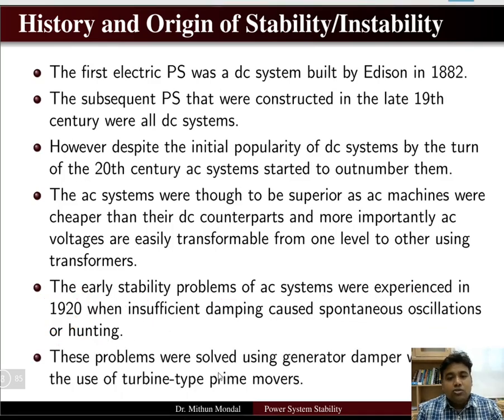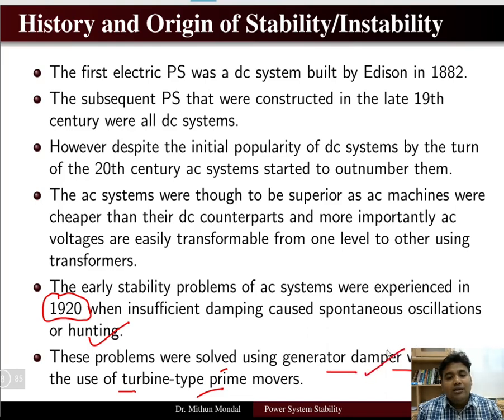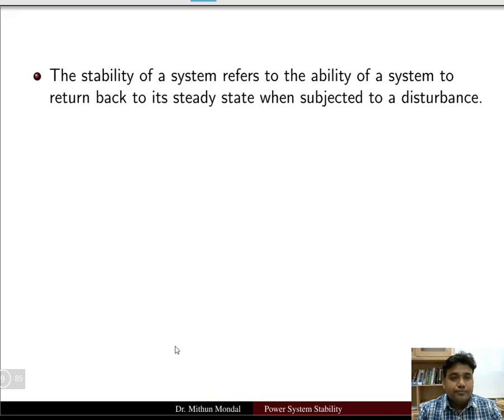These problems were solved using generator damper winding or use of turbine type prime mover. So although the initial problem occurred in 1920 with the AC system, due to which the hunting occurred, this hunting was solved using damper winding and the use of turbine type prime mover.